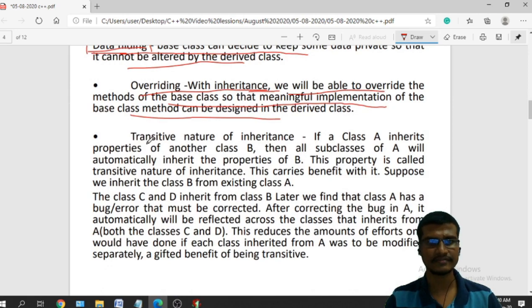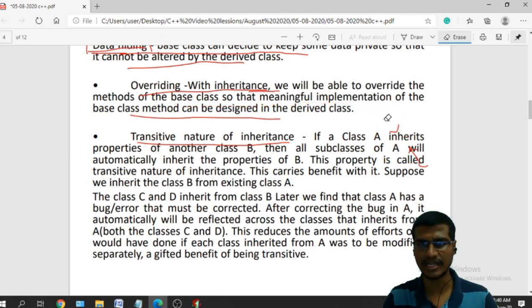Next, the transitive nature of inheritance, the transitive property. I think you know in mathematics, if a to b and b to c, then I can directly say a to c. I will erase and write neatly. One minute.